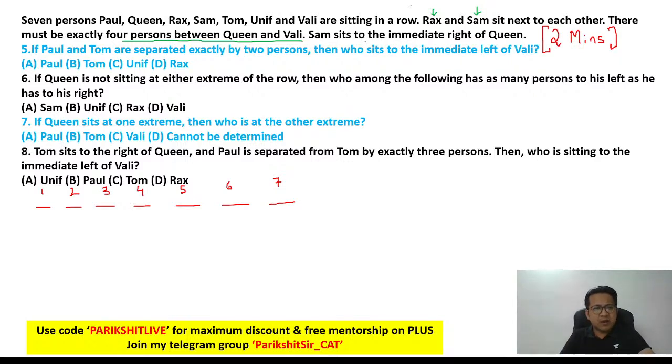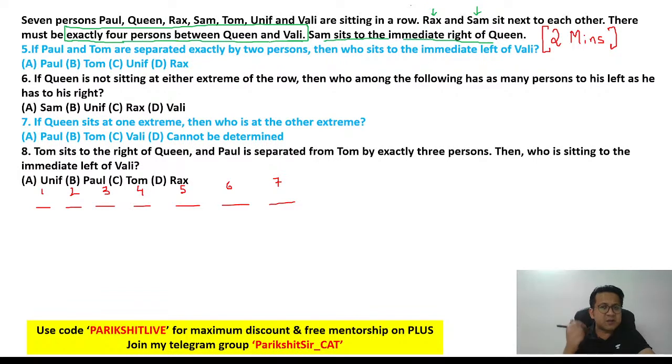And the last statement is, there are only 3 statements, right? The last one is, S is to the immediate right of Q. Now think about it. Immediate right of Q could be 1 and 2, 2 and 3, 3 and 4. Again, not the best statement. So I think the best statement in our case will be exactly 4 people between Q and V. So I think we should start from there. There are only 3 statements, so I should pick up one of the 3.